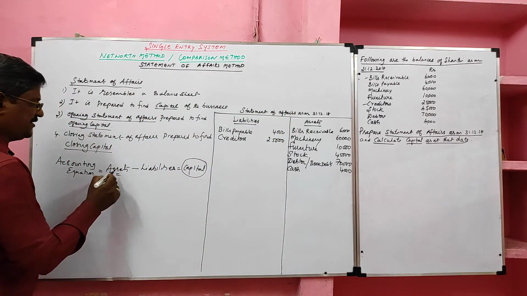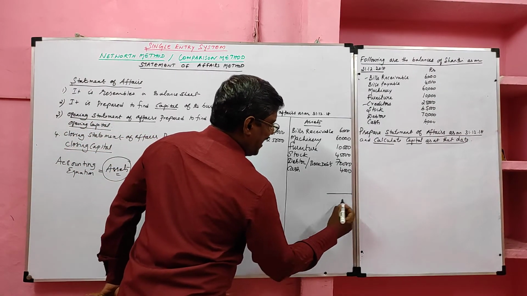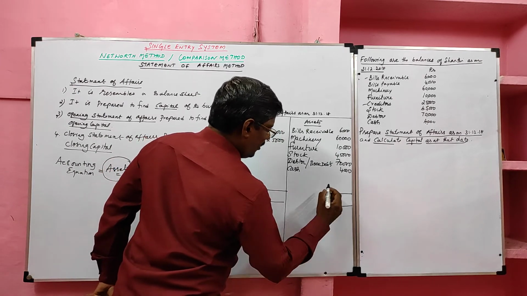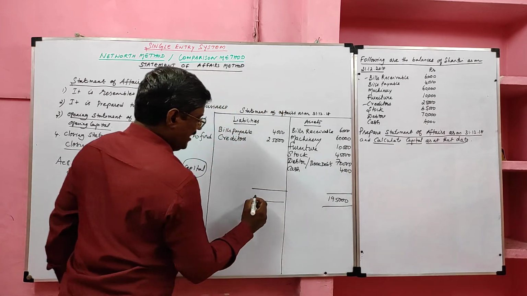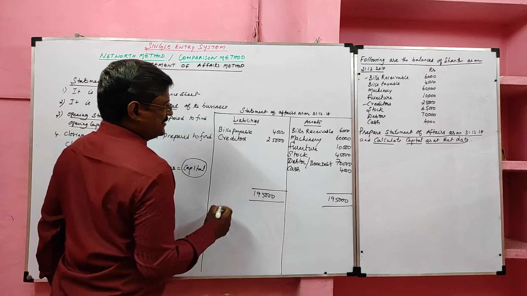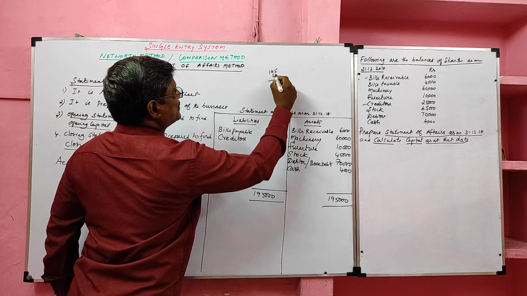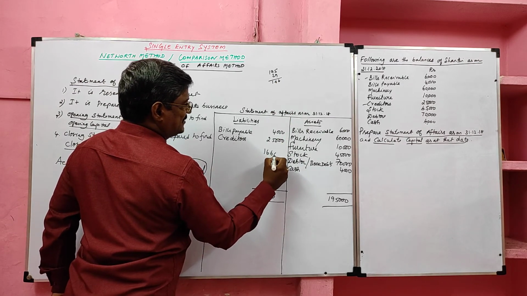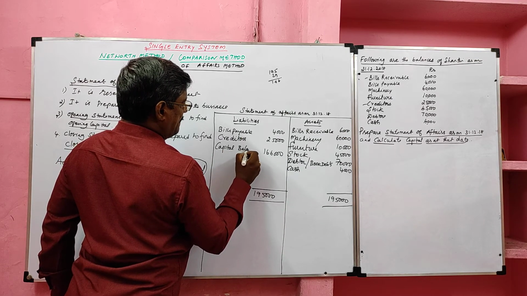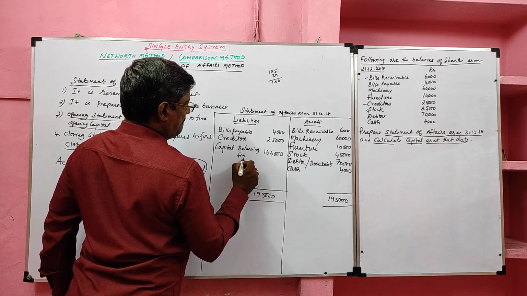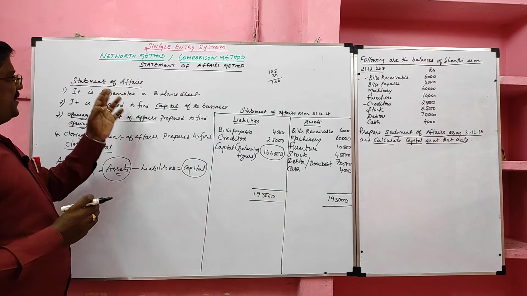What are we supposed to do? We have to apply the accounting equation. Add all assets, deduct all liabilities, and you will get capital. So we should add all assets. Total value of the assets is 1,95,000. Bring it to the liability side. Then 1,95,000 minus 29,000. So 1,66,000 is the balancing figure, that is capital.